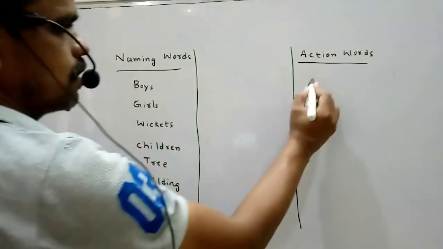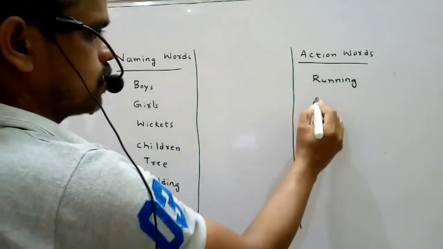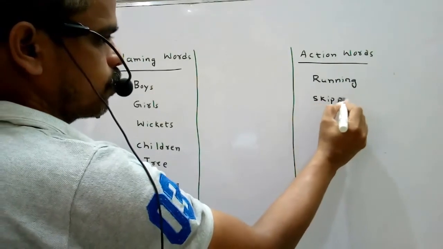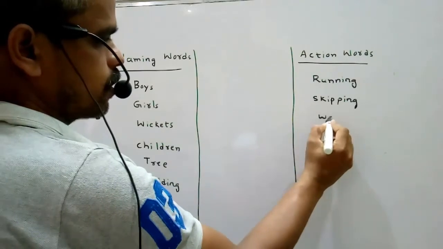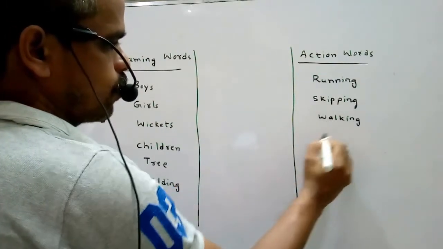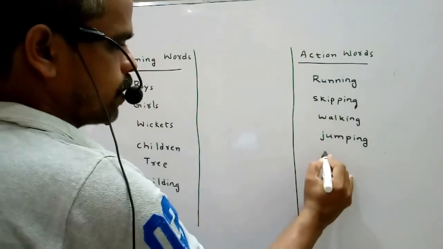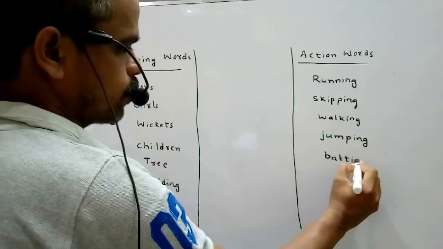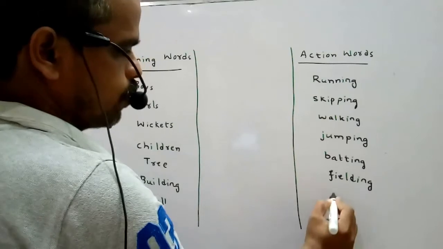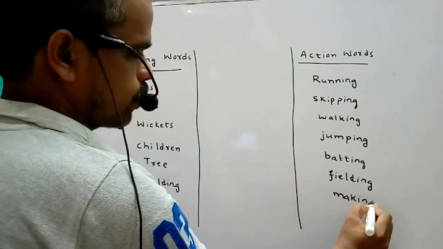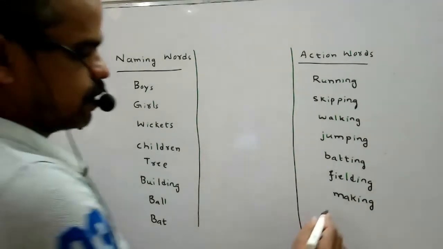Here, action words. Running, skipping, next walking, jumping, batting, feeling, making. Next, kicking.